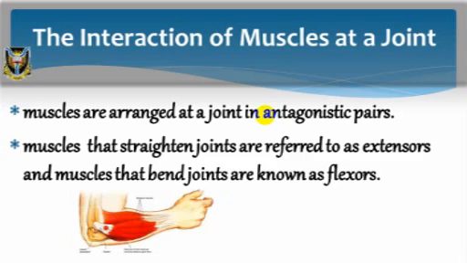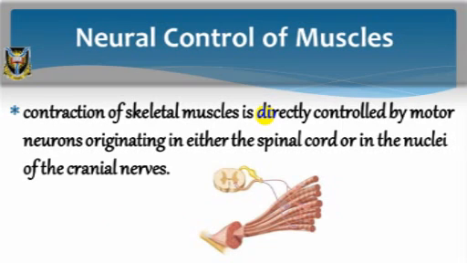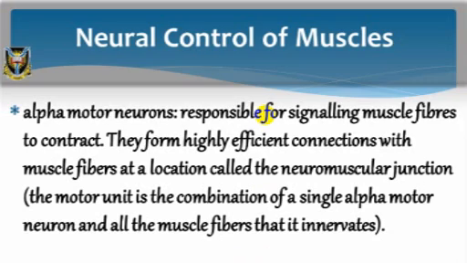Neural control of muscles. The contraction of skeletal muscles is directly controlled by motor neurons, originating in either the spinal cord or in the nucleus of the cranial nerves. The alpha motor neurons are the spinal cord motor neurons directly responsible for signaling muscle fibers to contract.